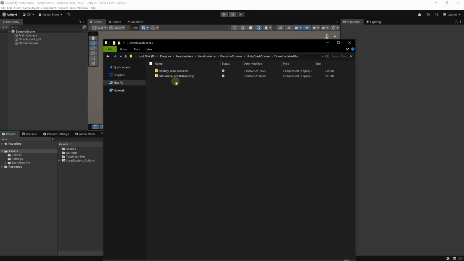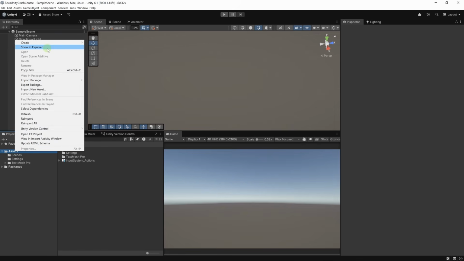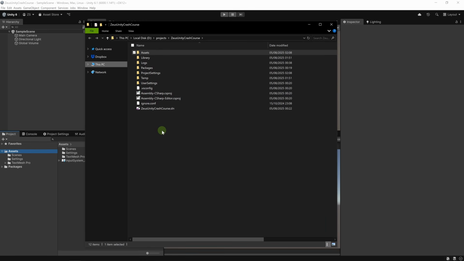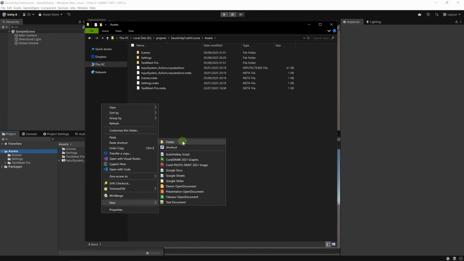I also have a zip file with some extra objects that I created in Blender. Let's copy both of these zip files. Then in Unity, we're going to right click on the assets folder, then show in Explorer. Now we have our file browser open. We're going to click on assets, and here we're going to create a new folder. So I'm going to create a new folder in the Windows File Explorer.